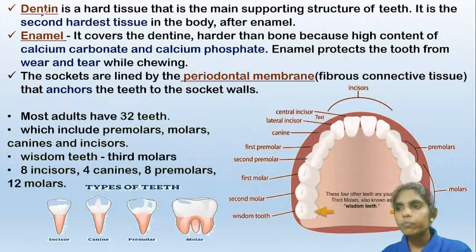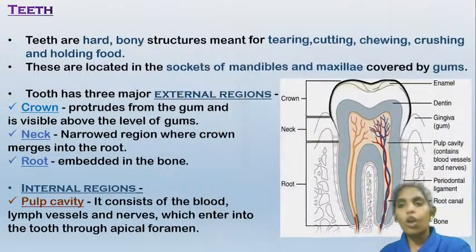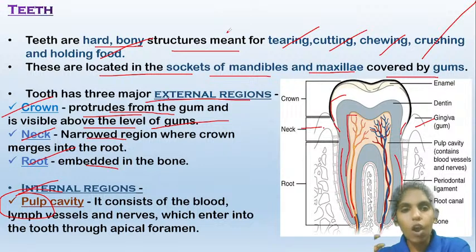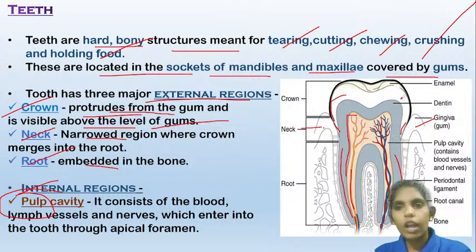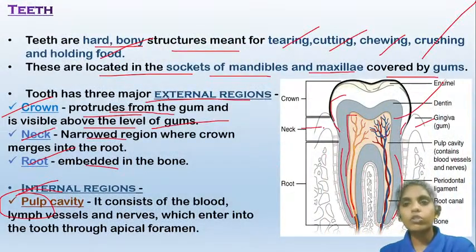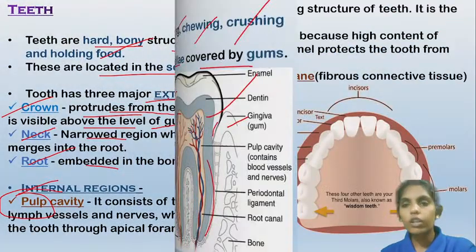And the dentin is also an internal structure. It is a hard tissue that is the main supporting structure of the teeth, and it is the second hardest tissue after enamel. The outermost layer of the teeth, the white part, is the enamel, and it is the strongest, or you can say the hardest, substance present in our body. Next to that, another layer is known as dentin, the supporting structure of the teeth.